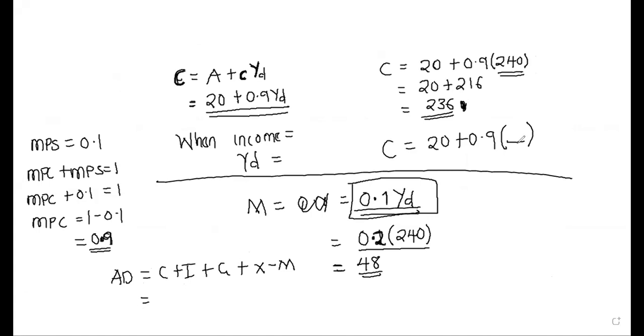So what is our C? Our C, we found 236, up there. Then the I, so we added up these, right? I think we had one number for these, which was 200. So just say plus 200, then minus, what's the imports? The imports at that point. So for the first one, we found the 240, right? So we say minus 48. We found this 48. So we say minus 48, and you just add up these, put these on the calculator. What's this giving us? This will have a 236 minus 48.